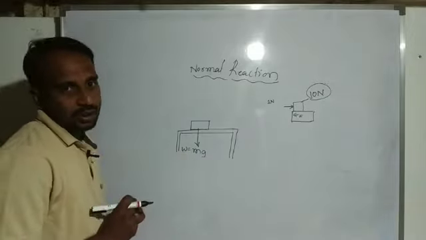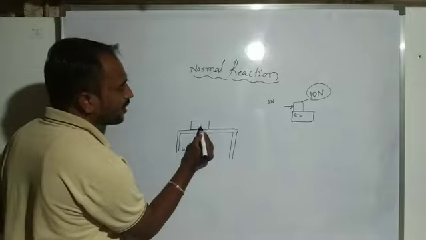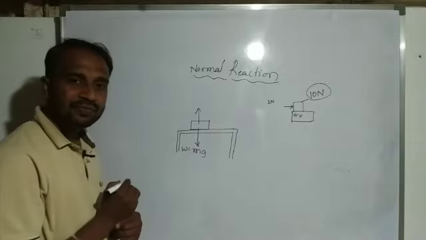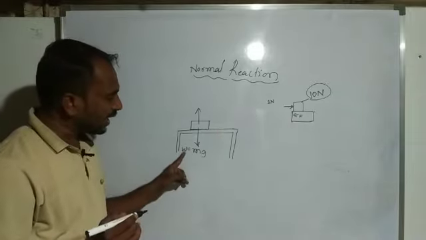This book is still present on the table, but it cannot move downward because the table applies some force in the upward direction. How much weight there is, the same amount of force is applied in the upward direction. This force we consider a normal reaction. However much the weight of the body is, that much normal reaction we will get.